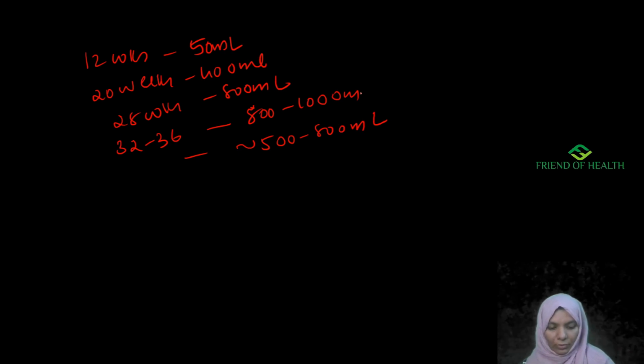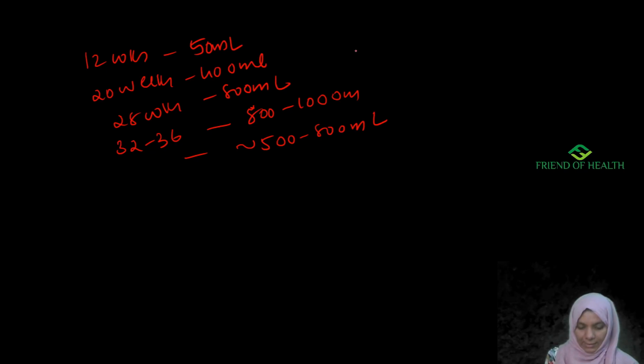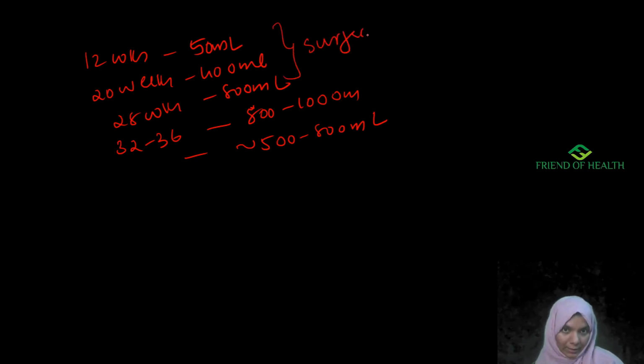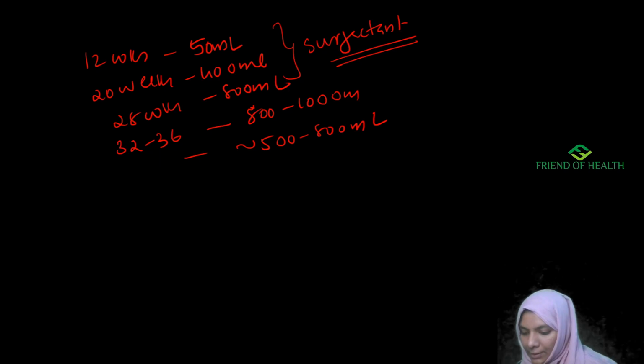Okay, so the composition of amniotic fluid: electrolytes, proteins, urea, etc., and surfactant is also one of the contents. Remember, it is important for the lung maturity of the fetus. Now, commonest cause of antepartum hemorrhage we just discussed.